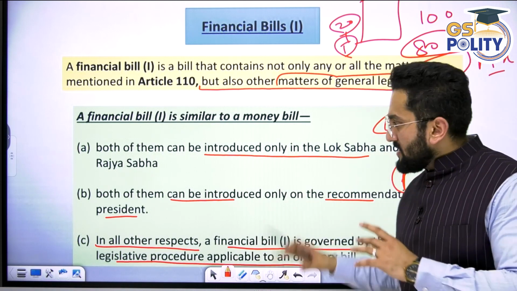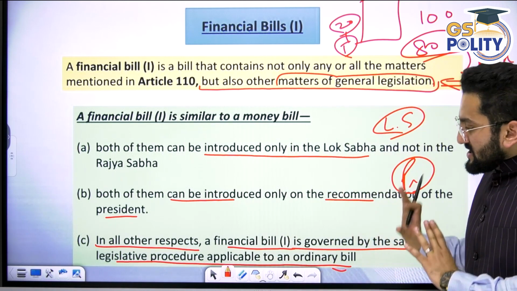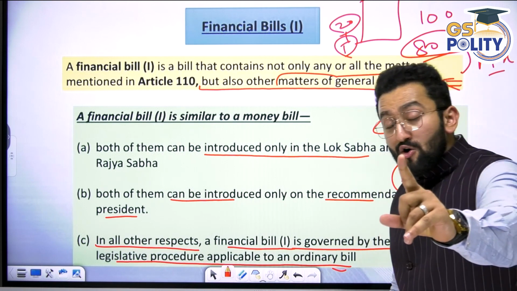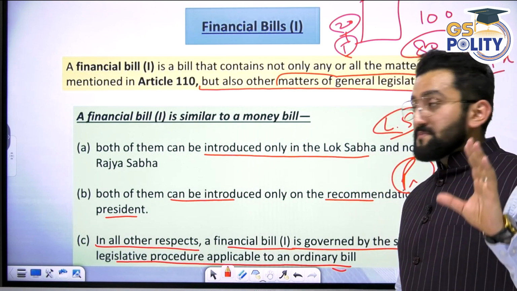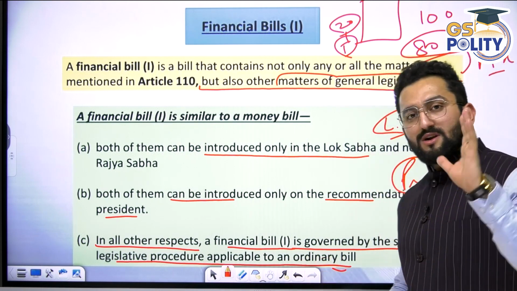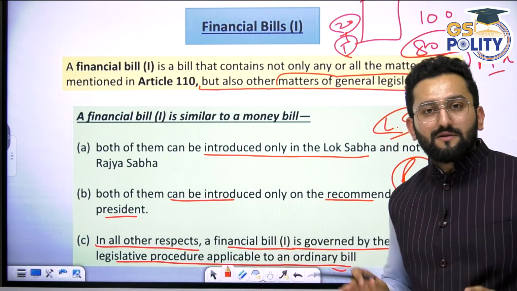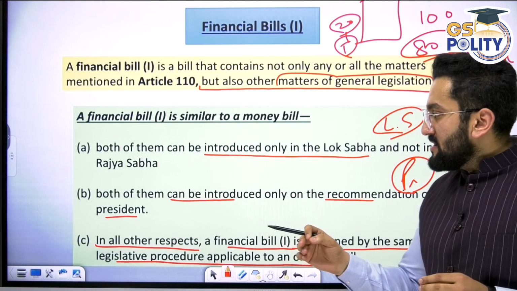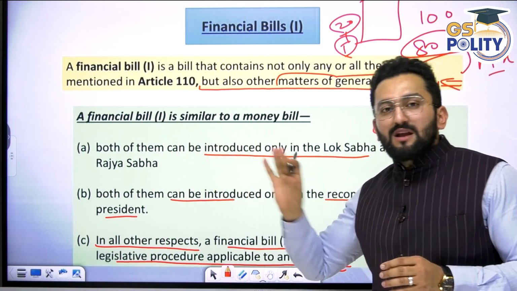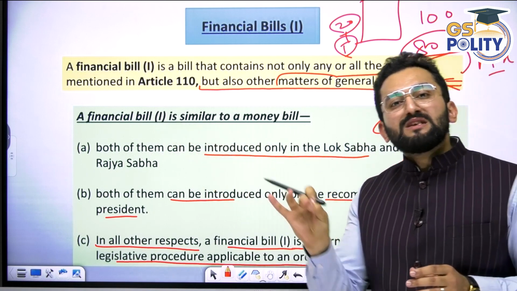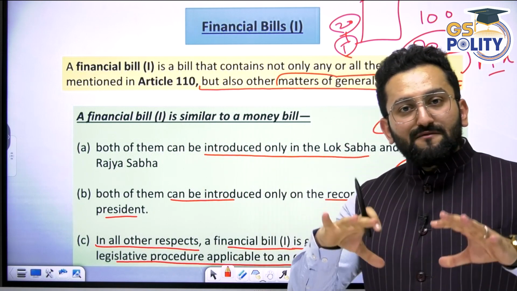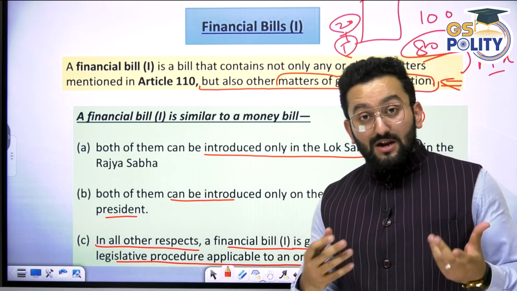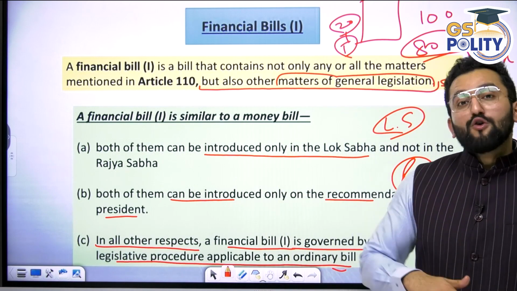Now, I have just discussed till this point, and now I'm asking some questions from you, okay? And you have to answer from your own understanding, even if you have not read it. Now tell me, in case of finance bill class 1, can a joint sitting be summoned by the Honorable President if there is a deadlock condition? Is the statement true or false?